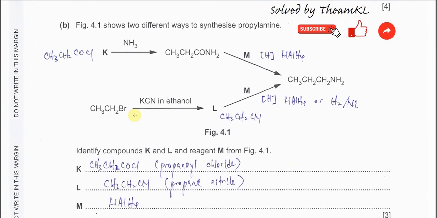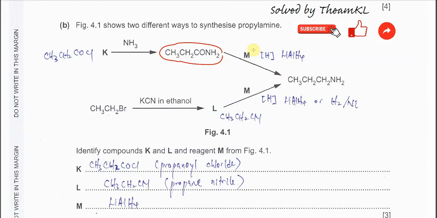Part B. Figure 4.1 shows two different ways to synthesize propylamine. From this figure 4.1, this compound is propanamide, and propanamide can form propylamine.